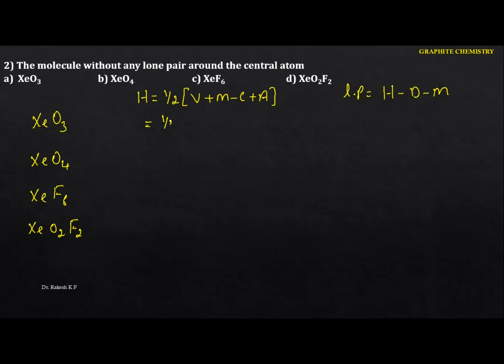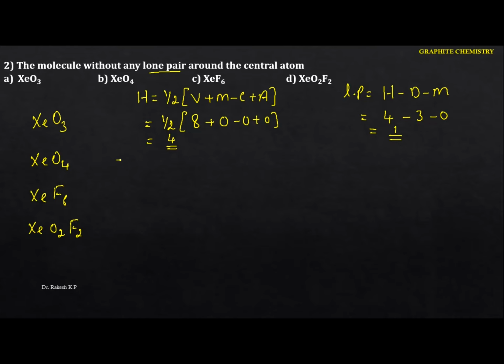That is half into, here the central atom is xenon, so its valence electrons are 8. We don't have monovalent because oxygen is divalent. So here it is 0. Now if you do the calculation here we got 4. So this is the number of hybrid orbitals, what you got is 4, but actually we have to calculate the lone pair. How to calculate the lone pair here? The number of hybrid orbitals is 4 from this one. Oxygen is divalent, that is 3, we don't have monovalent, hence the value becomes 1, it is having 1 lone pair.